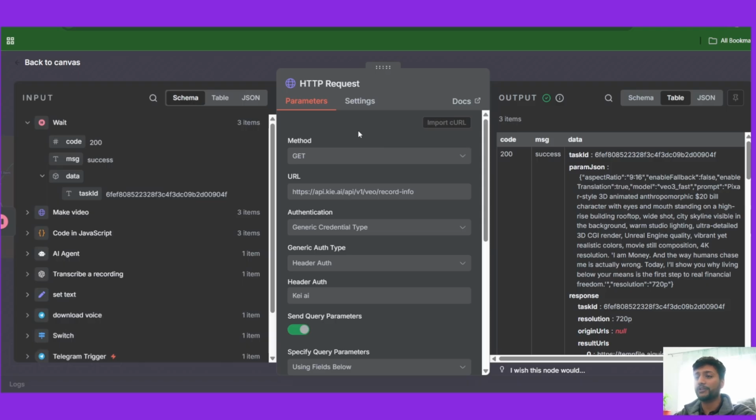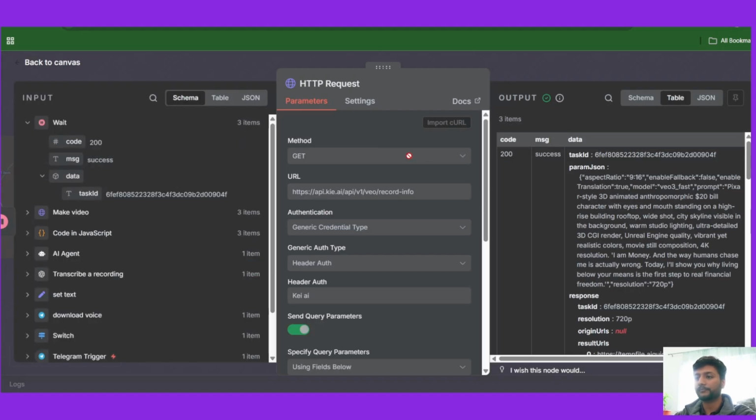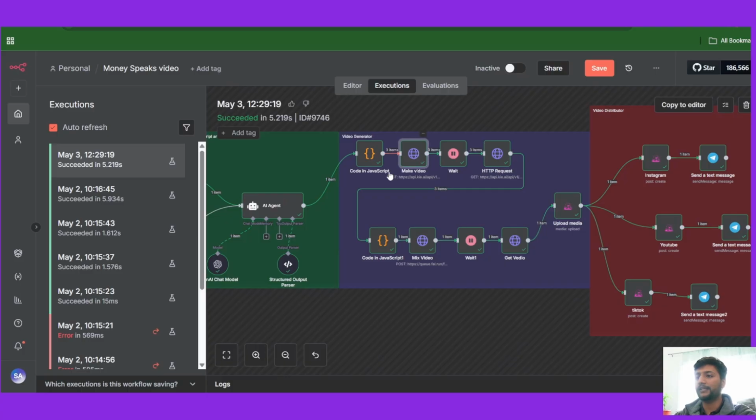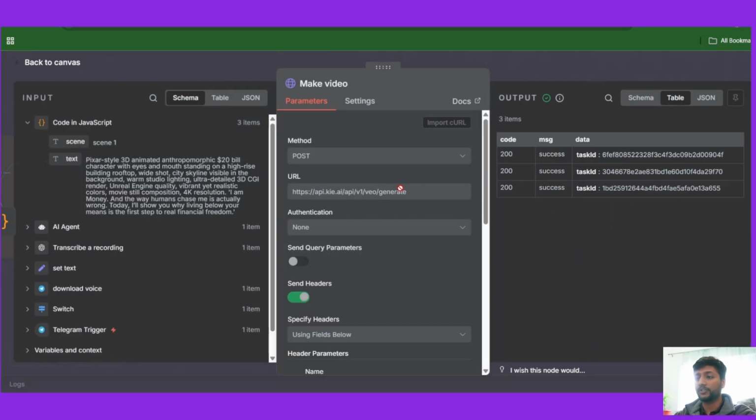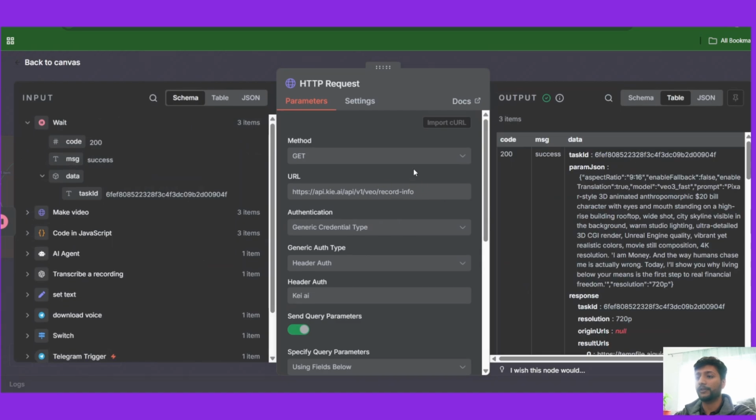So in this request, what we're going to get is we are going to pull out the video that was created by the Kai API from this node. This node, the video was created. Now in this node, we're going to pull out the created video. So basically we use the same URL and change the record info. The first one had create or generate, and this one is to pull out the record info.